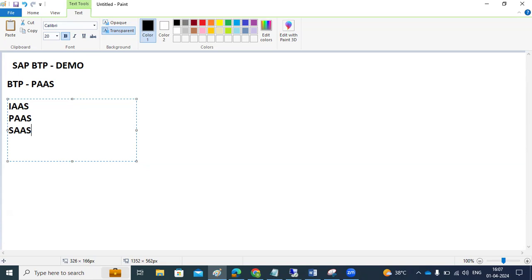Also, new customers who want to use it can directly use the cloud-based solutions without any on-premise environment, and without installing any tools. They can use the BTP related services and solutions. So in the bottom line, BTP services and solutions are a one-stop solution for all of these things, all in one umbrella.